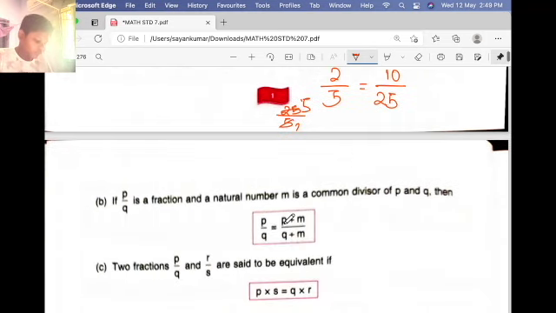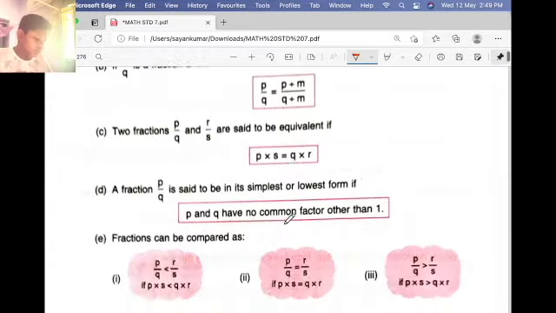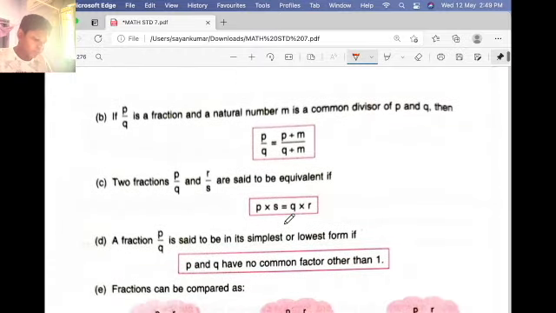These are the properties you already know. Let me just read out: if p by q is a fraction and a natural number m is a common divisor of p and q, then this is equal to this.